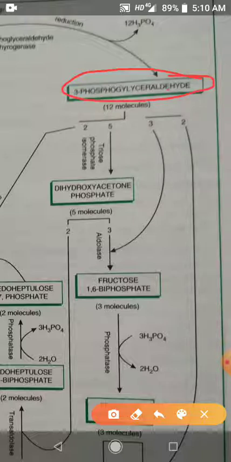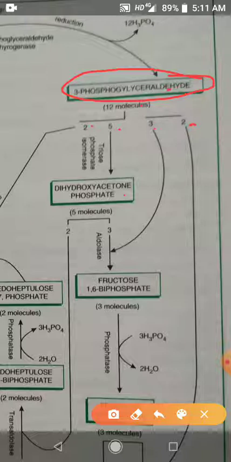Now this 3-phosphoglyceraldehyde breaks into different molecules. There are 12 molecules of 3-phosphoglyceraldehyde, divided into 2 molecules, 5 molecules, 3 molecules, and 2 molecules. So the isomer of glyceraldehyde 3-phosphate is dihydroxyacetone phosphate. So dihydroxyacetone phosphate and this 3-phosphoglyceraldehyde both are isomers.